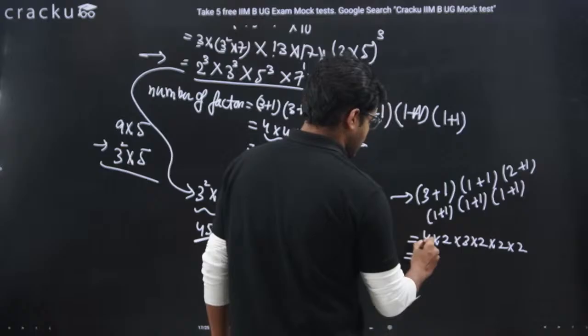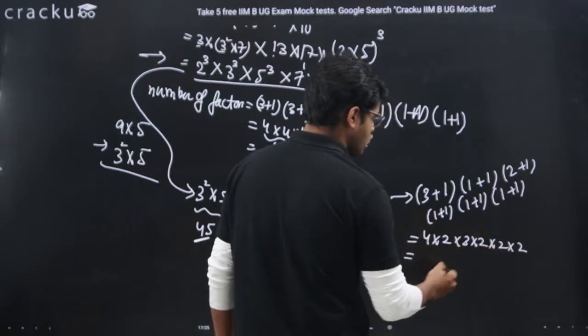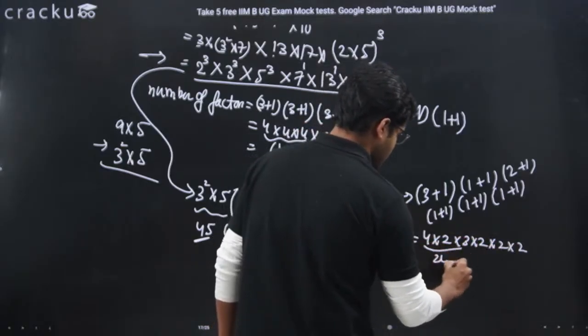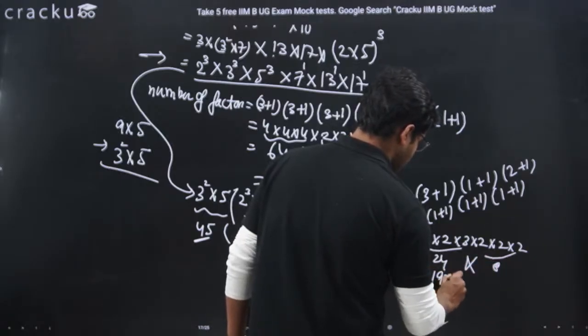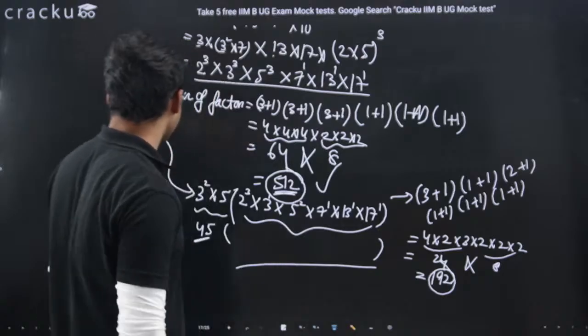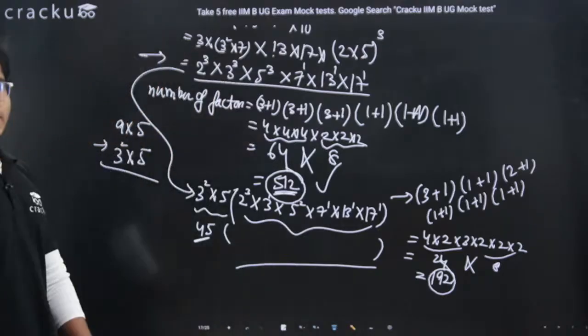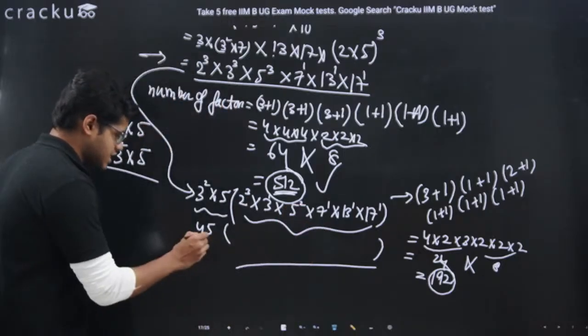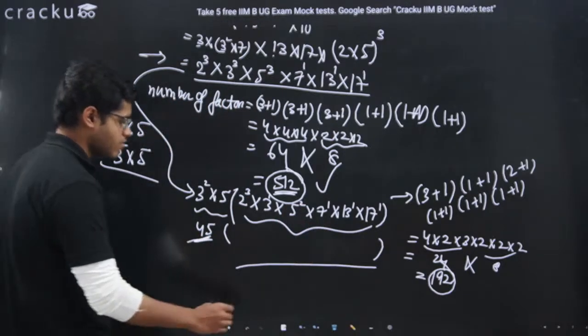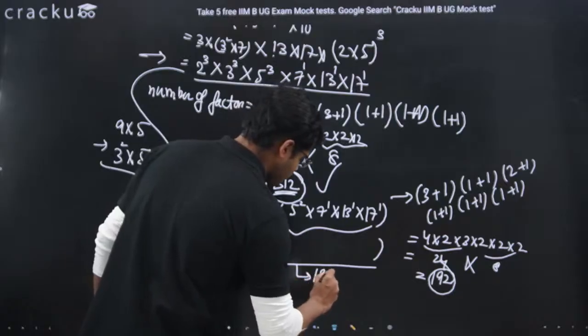What is this? 8, 24, so this is 24. This is 8. So 24 into 8 is 192. Right? Which means the number of factors which are divisible by 45 is nothing but 192.